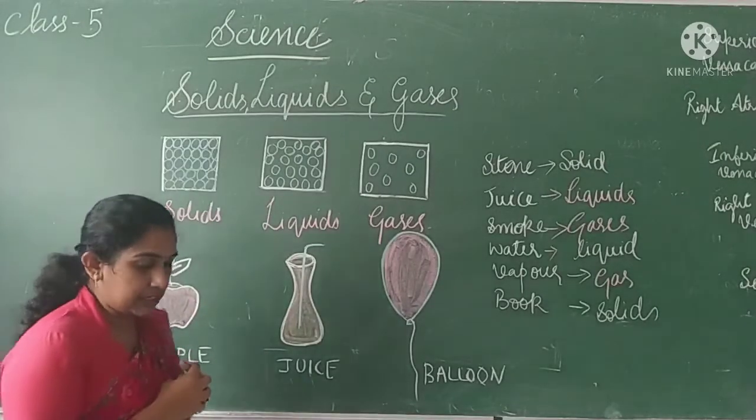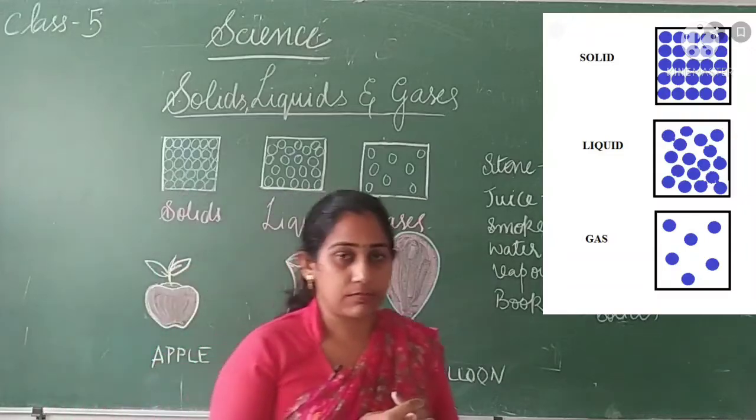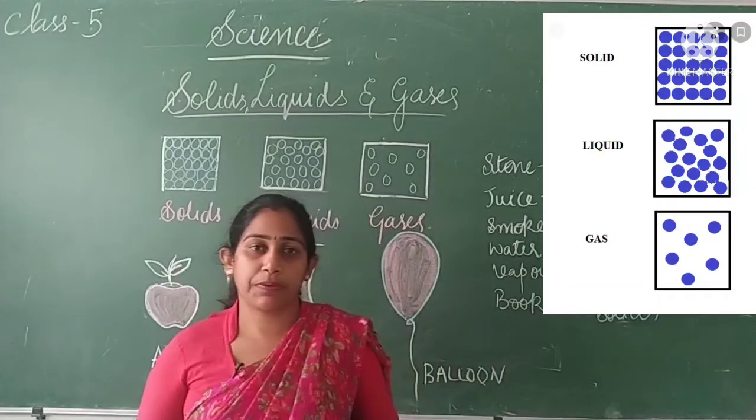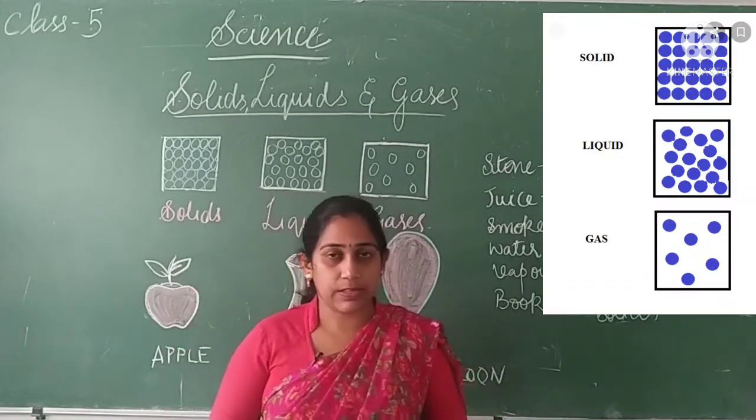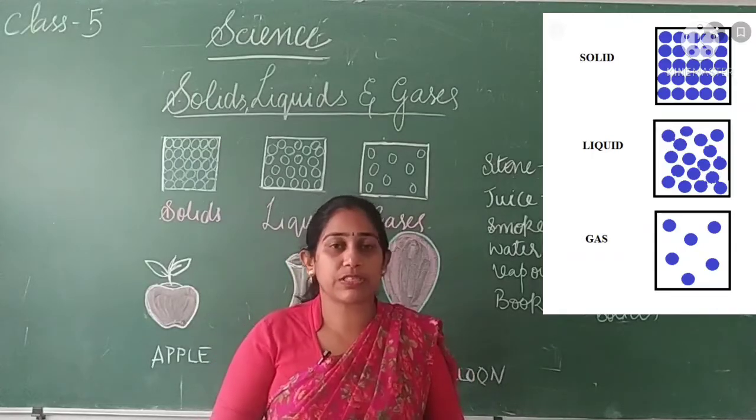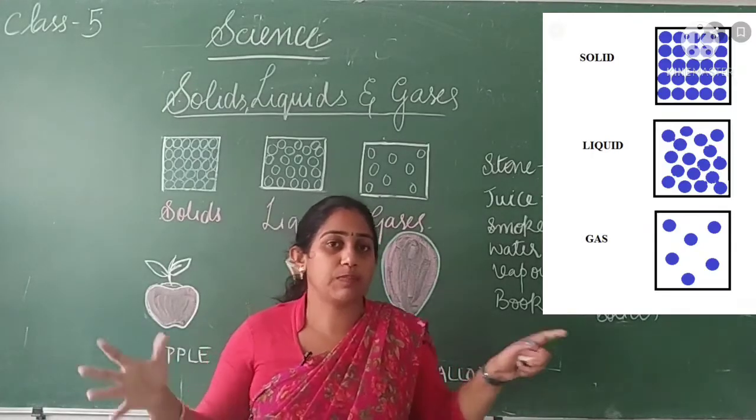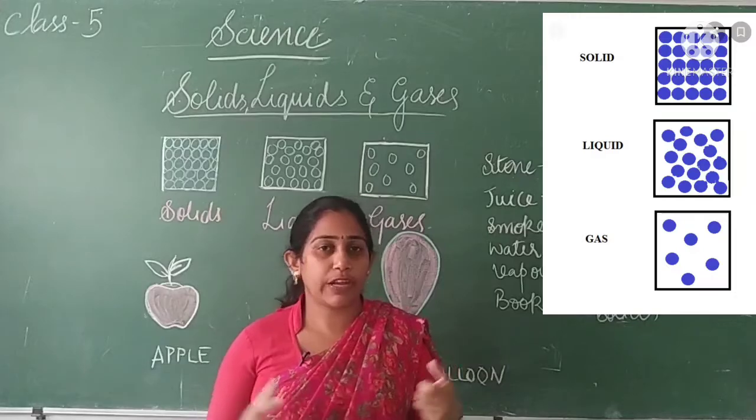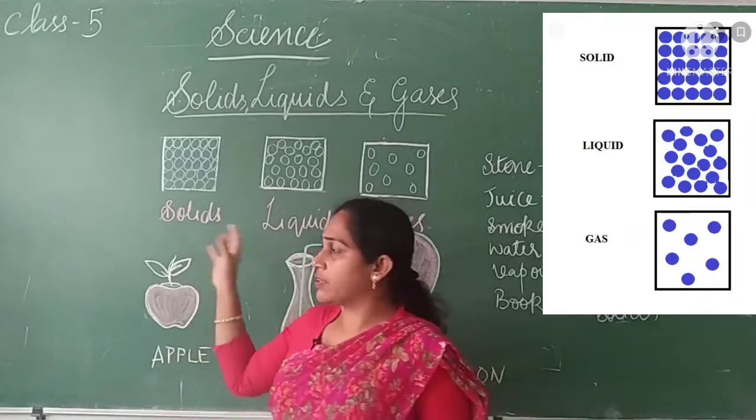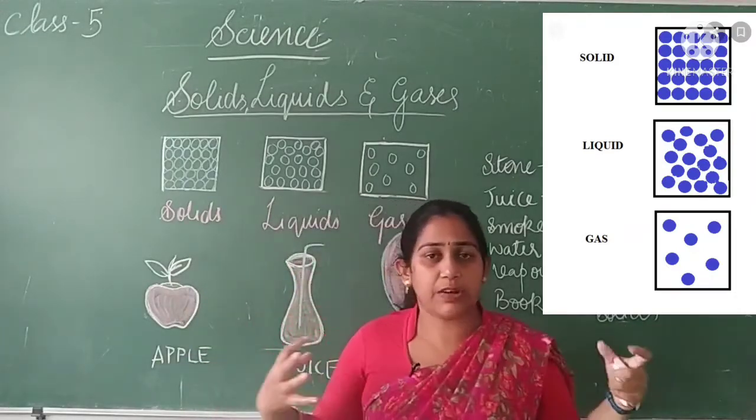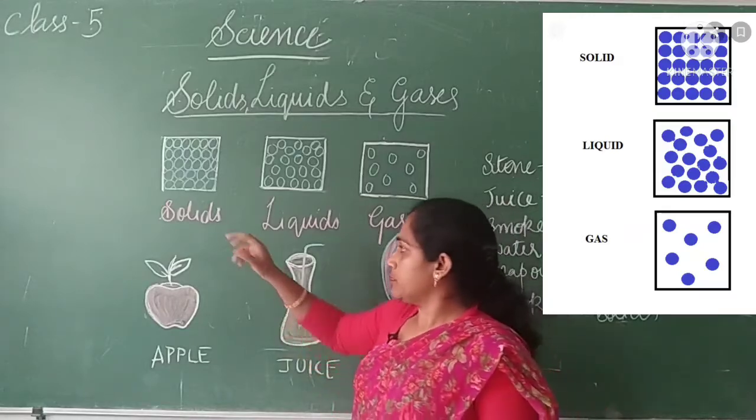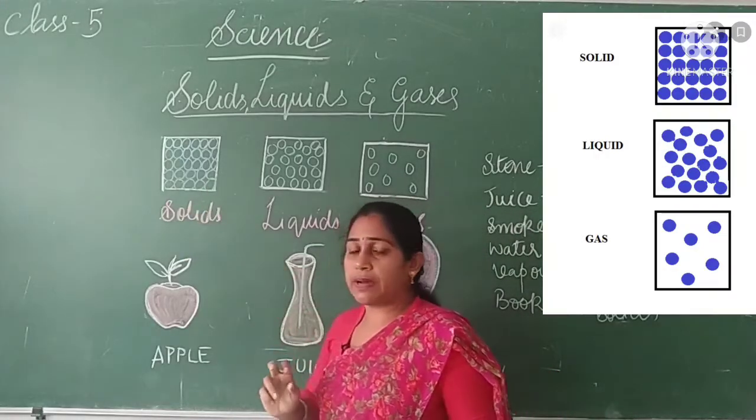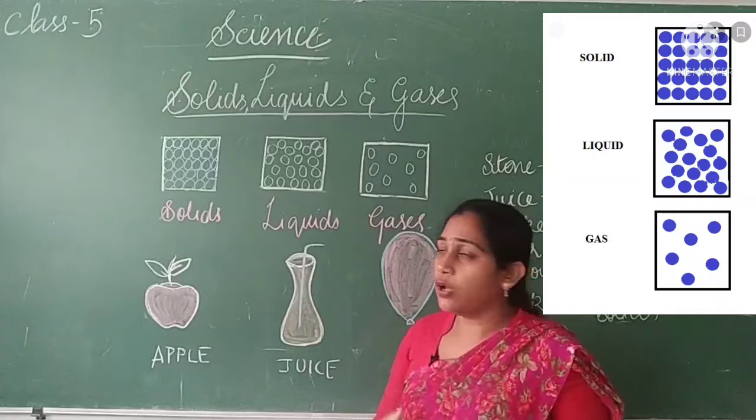So as if in a bench, how many of them can sit? In a bench in your classrooms, maybe 4 members sit there. If you make 6 to 7 members sit in the same bench, how will it be? You will be sitting very tightly, right? So you'll be very closely packed. In the same manner, even in solids, the particles are very closely packed. They are very tightly or closely packed.